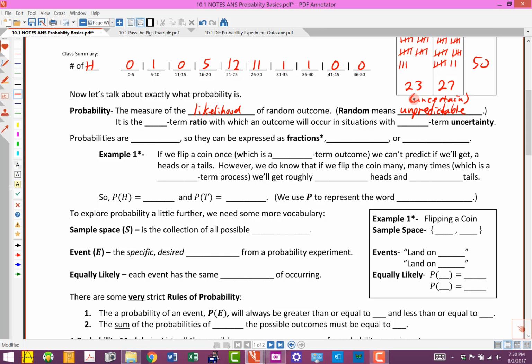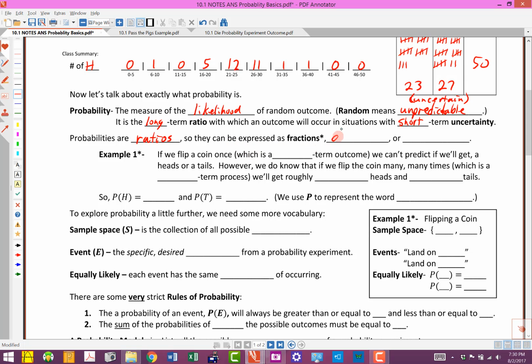A lot of times we use the word random in ways that maybe aren't intended, or in ways that don't apply to probability. But when we talk about randomness in probability, we're talking about things that are unpredictable or uncertain. Basically, probability is the long-term ratio with which an outcome will occur in situations with short-term uncertainty. We're going to talk more about that in a second, but if it is a long-term ratio, then probabilities are flat out ratios, they are fractions. So they can be expressed as fractions.